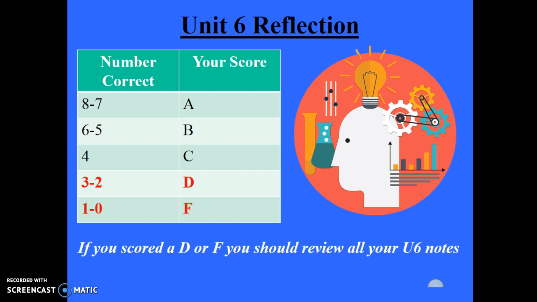Please go ahead and add up your scores. How many did you get correct out of 8? If you got 8 to 7 correct, you're at an A, 6 to 5 is a B, 4 is a C, 3 to 2 is a D, and 1 to 0 is an F.